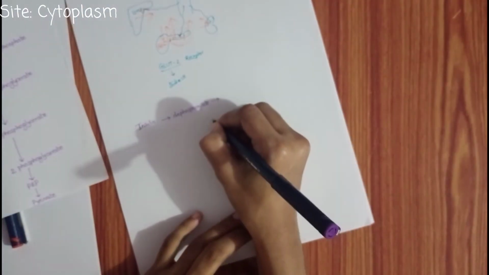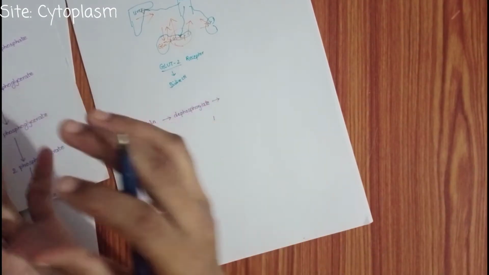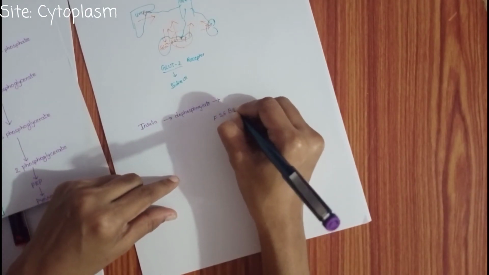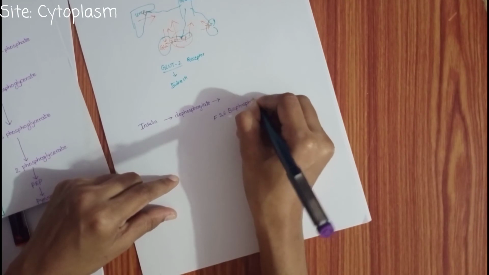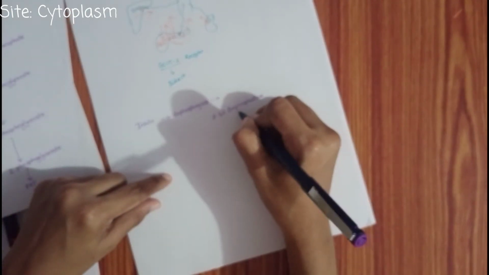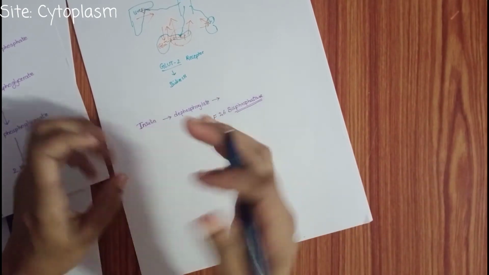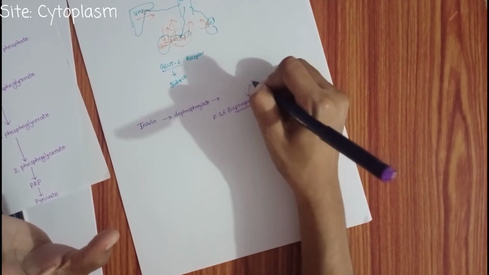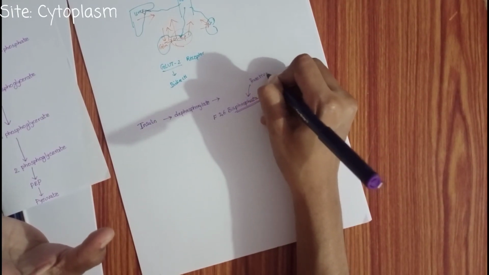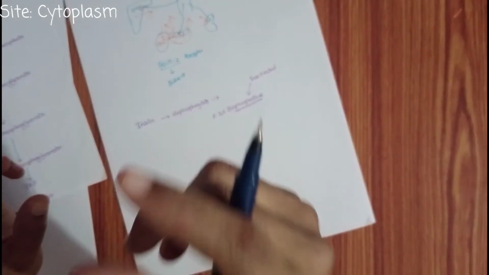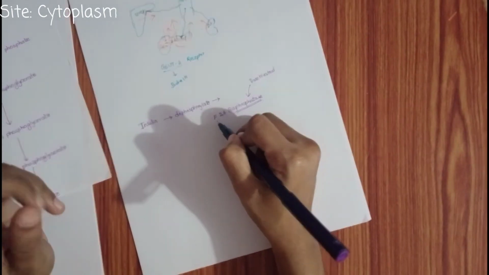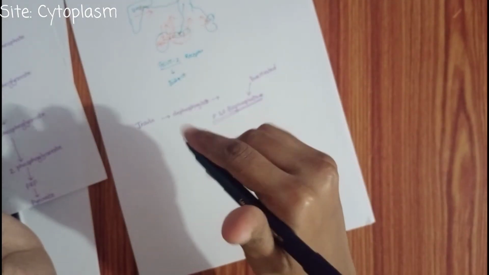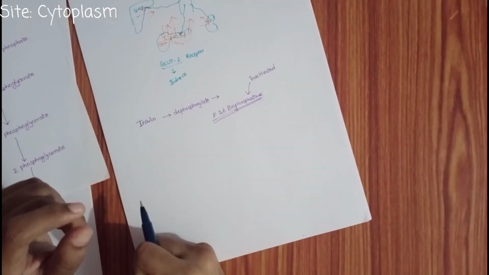When you dephosphorylate, for example, some enzyme, I will take fructose 2,6-bisphosphatase enzyme as an example. If the enzyme contains phosphatase at the last, that means phosphatase in the suffix, this enzyme is inactivated when you do dephosphorylation. This is the important point. Please concentrate here. The fructose 2,6-bisphosphatase undergoes inactivation when you remove phosphate from that enzyme. Are you getting my point?